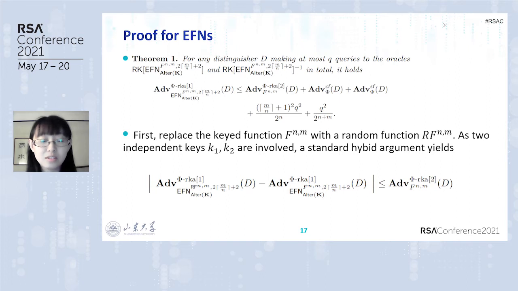As the first step, we replace the keyed function F, n bits to n bits, with a random function RF, n bits to n bits. As two independent keys K1, K2 are involved, a standard hybrid argument yields this inequality. Then the crux is to analyze the idealized EFN.